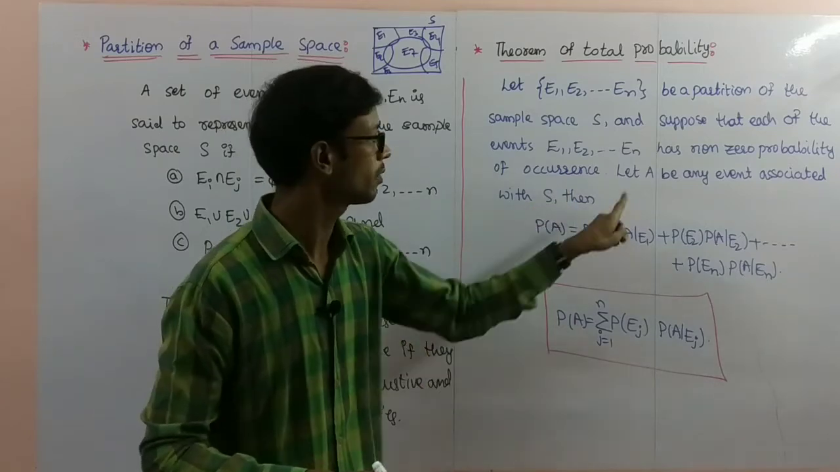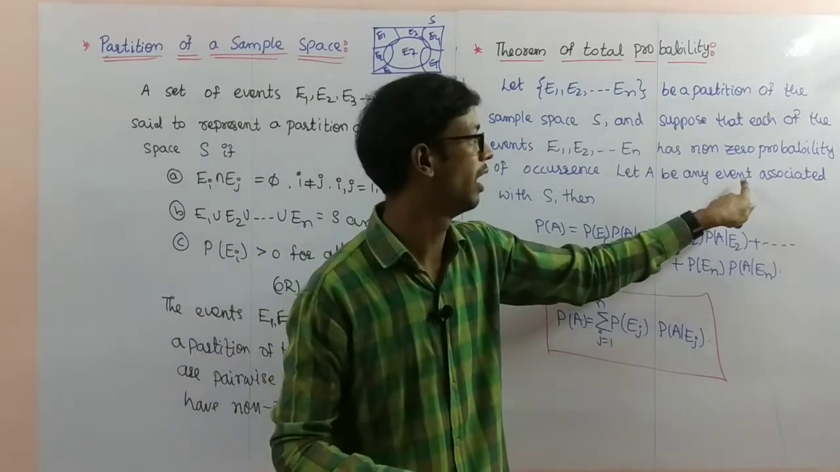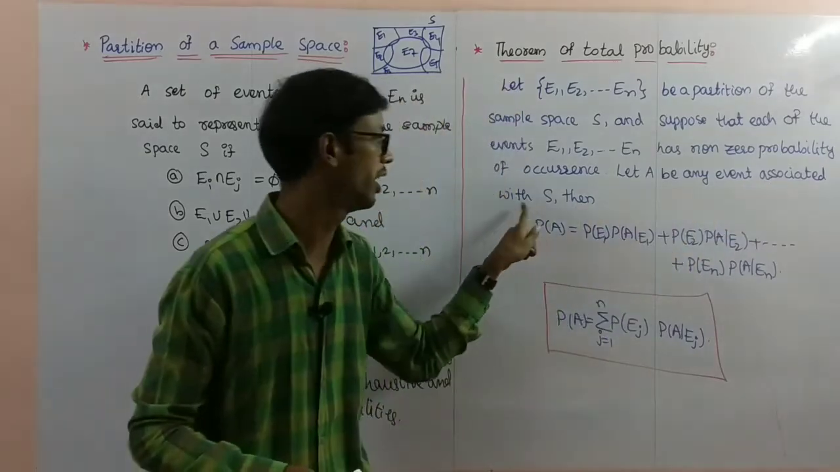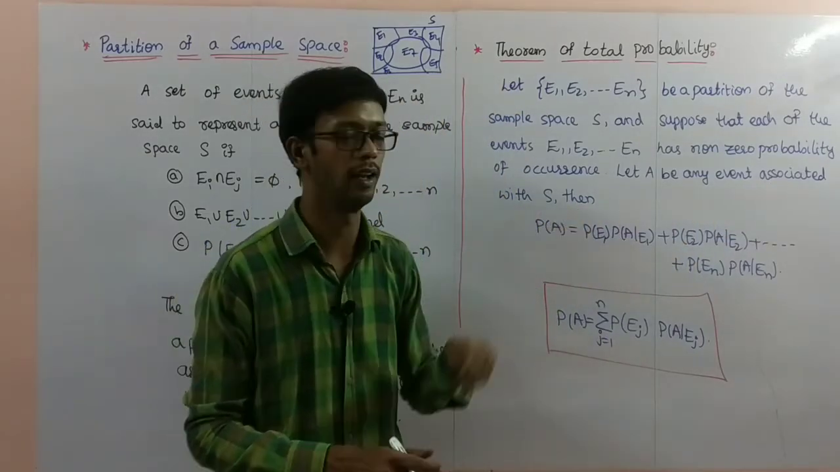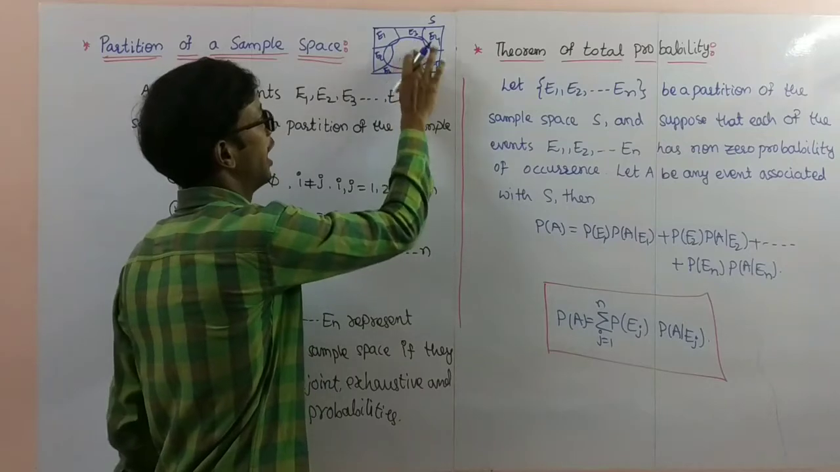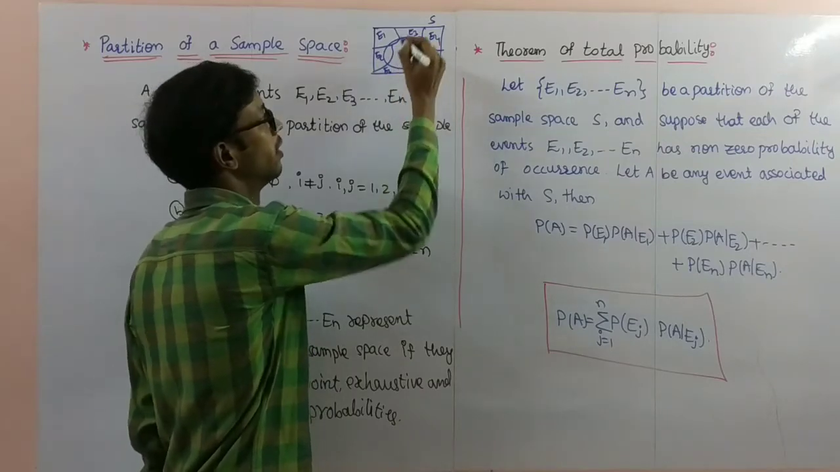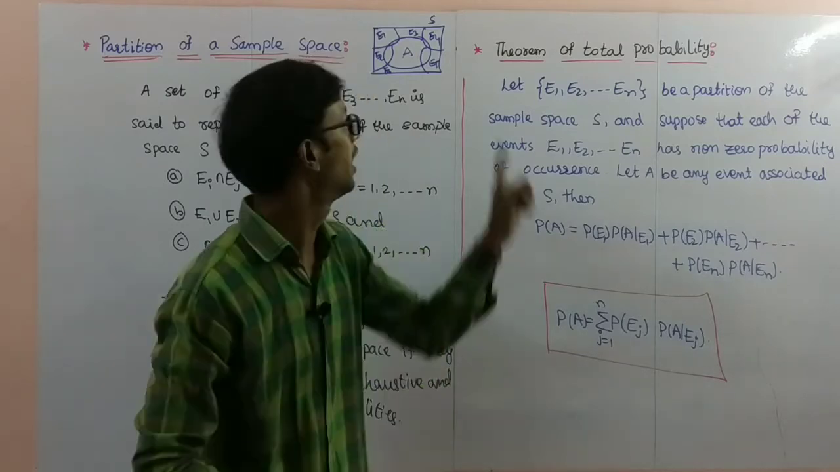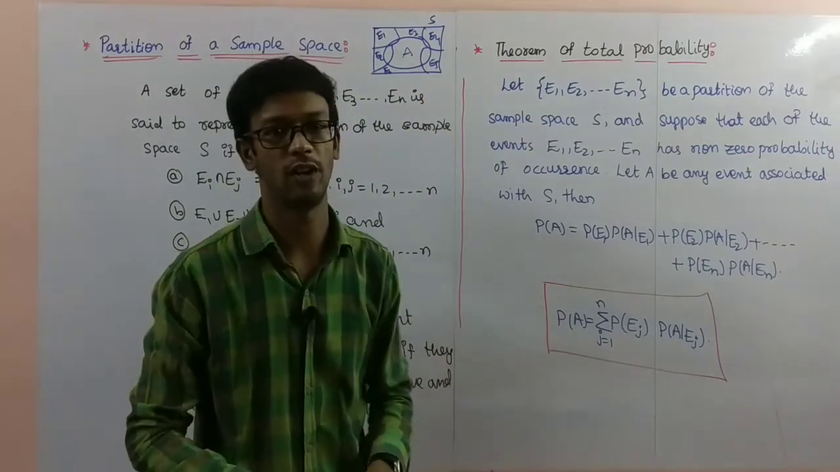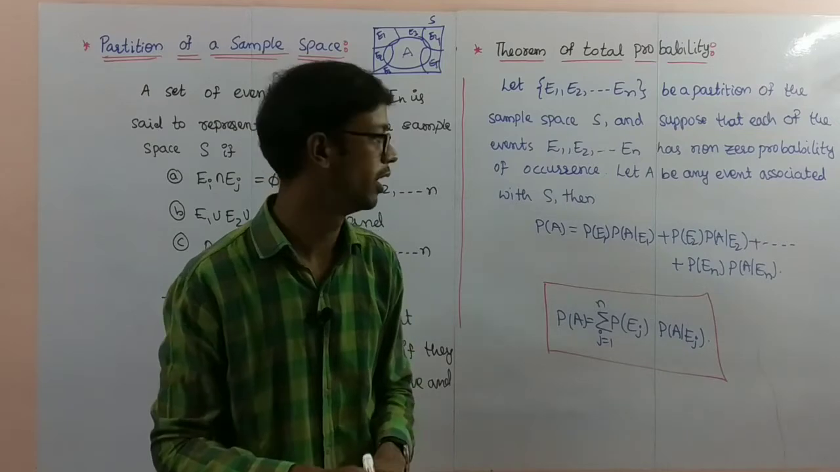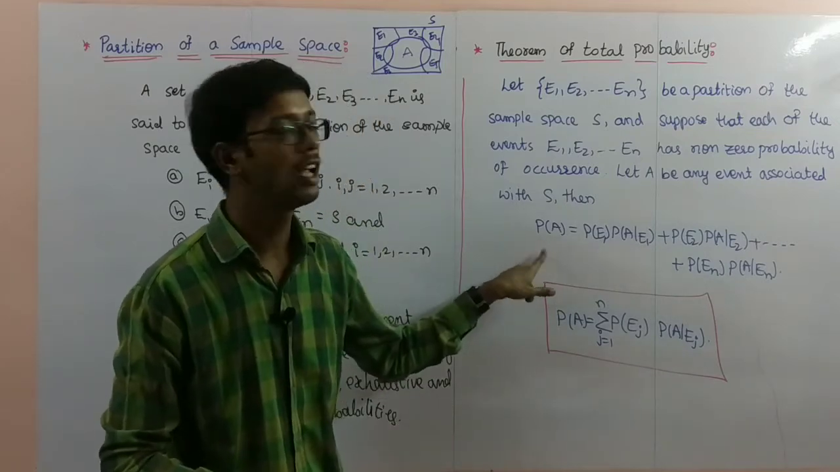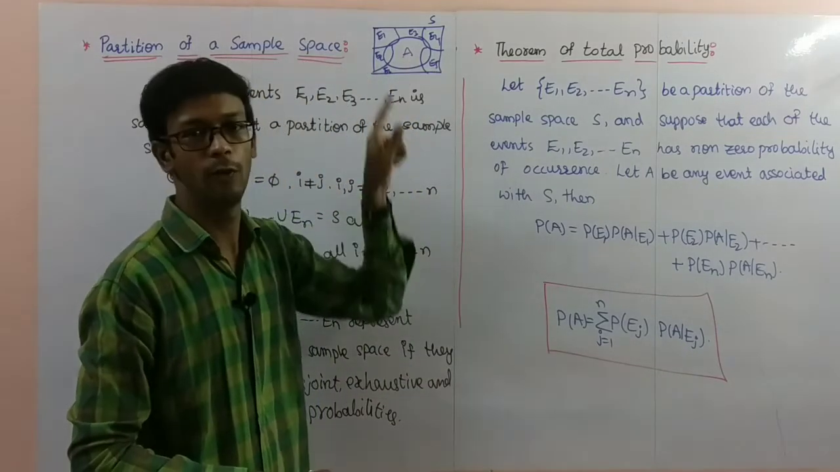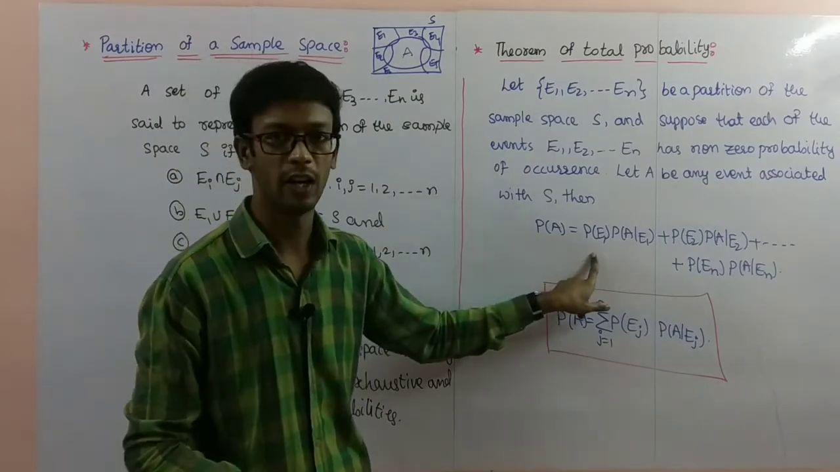Next, let A be any event associated with sample space S. Actually, we can draw a diagram here. This is A, any event of the sample space S, and E1, E2, E3 are the partitions with non-zero probabilities. Then the probability of A, if we are finding it, one formula we can use.